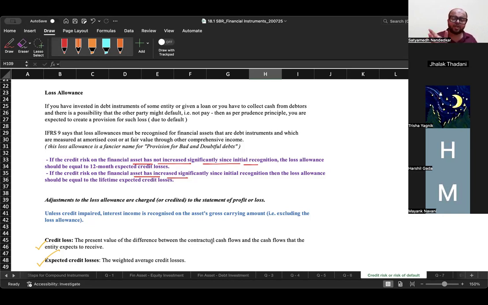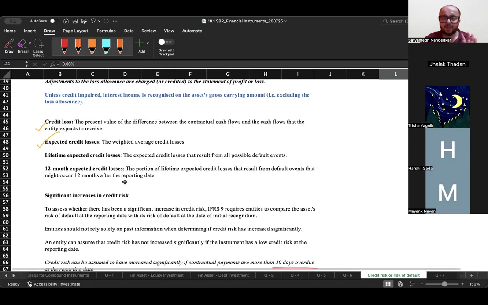And on the balance sheet date, it is only 0.06%. So, the probability of loss has gone up from 0.05% to 0.06%, which means the credit risk on the financial asset has not increased significantly since initial recognition. The loss allowance should be equal to 12-month expected credit loss.